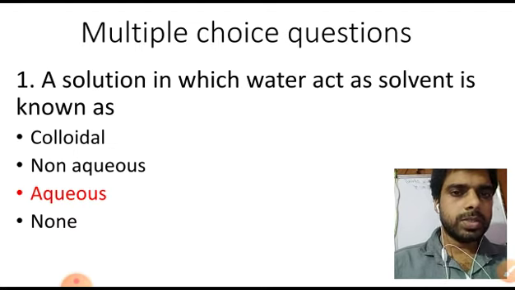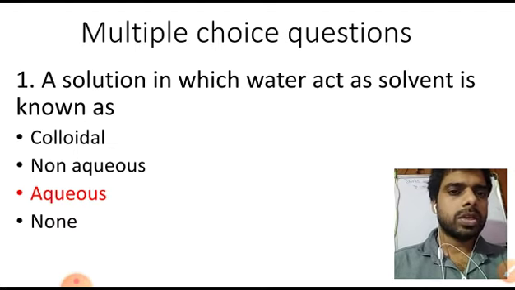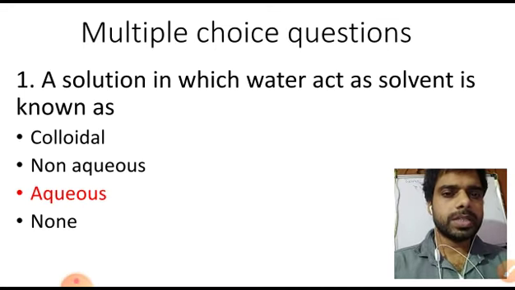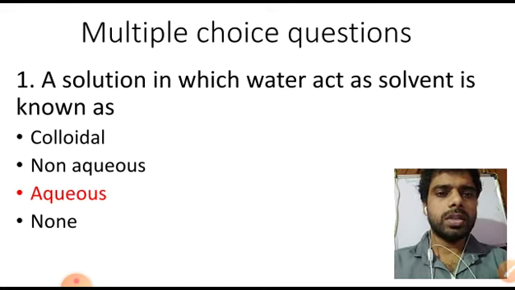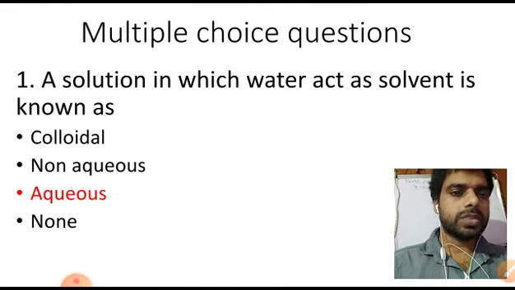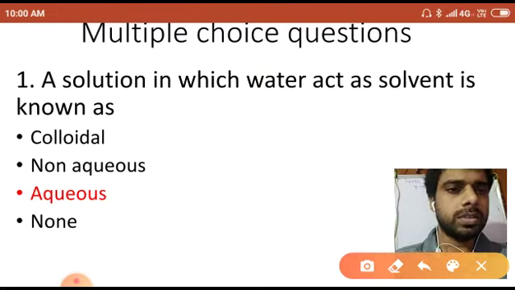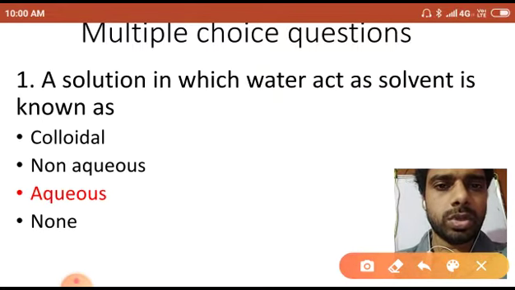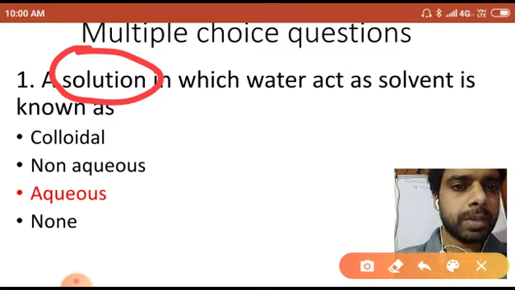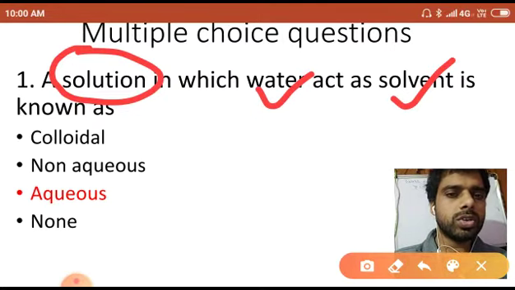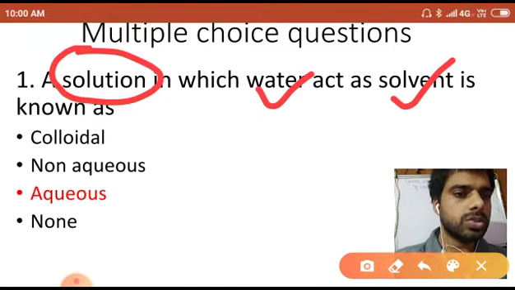So, in this video, we will talk about multiple choice questions, and the very first question you can see is: a solution in which water acts as solvent is known as. You know, dear students, there are different types of solutions, but here is one type of solution you have to write where water acts as a solvent. Okay, now you know a solution is a combination of solute and solvent.